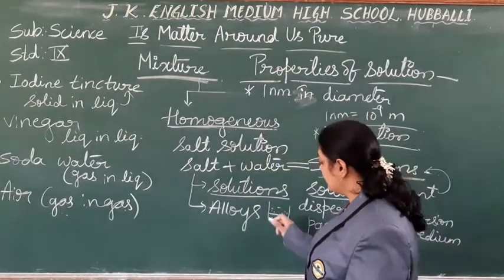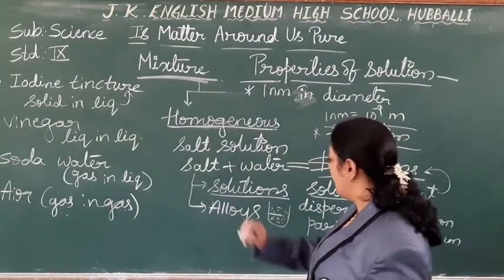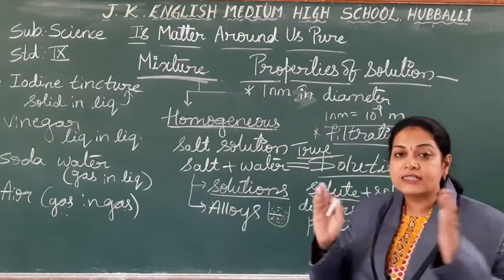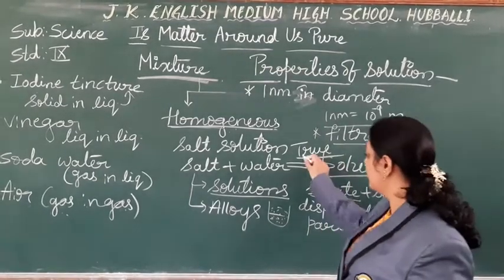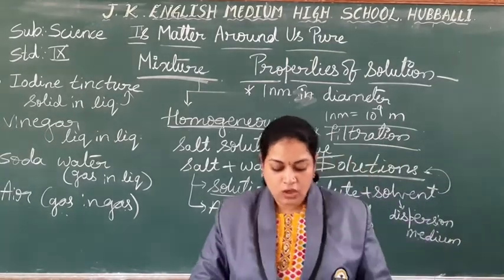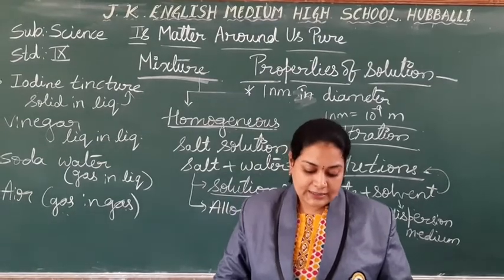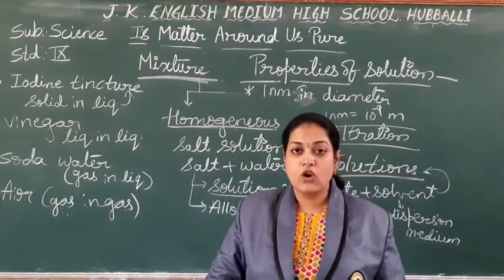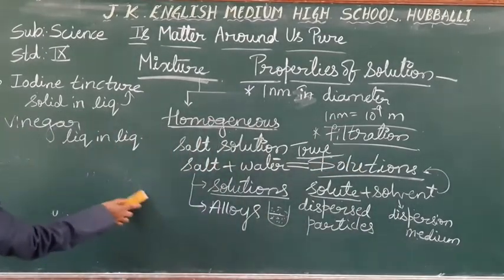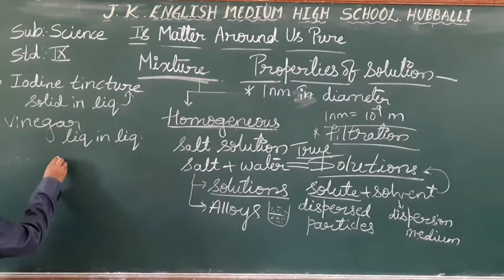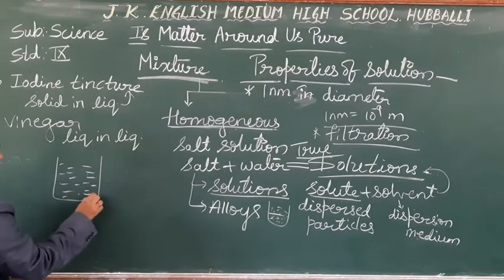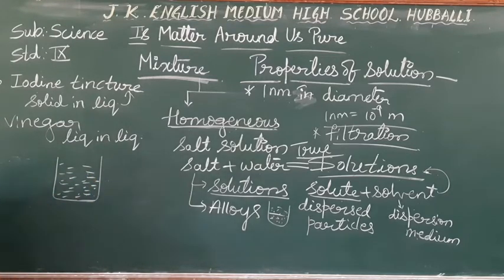Listen, students. Such types of solutions we call true solutions. True solution in the sense you cannot distinguish the constituents. The true solution does not scatter light. So you put one beaker, fill it with a salt solution or sugar solution or lemon juice, and take one torch.